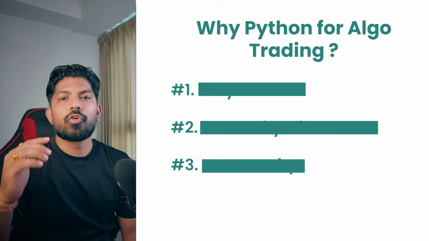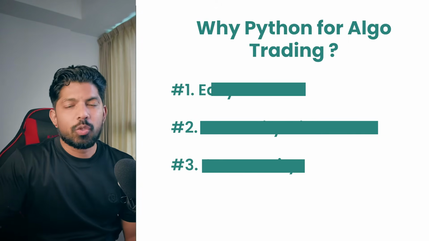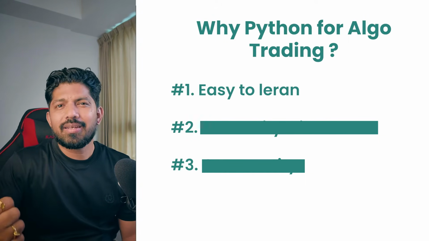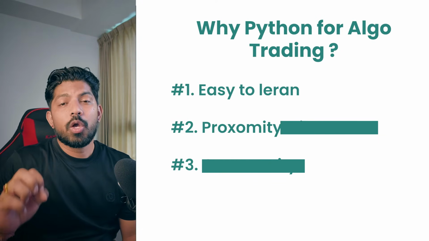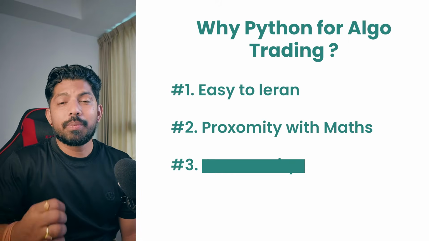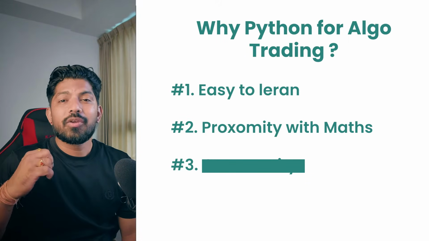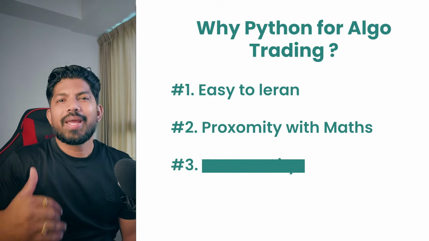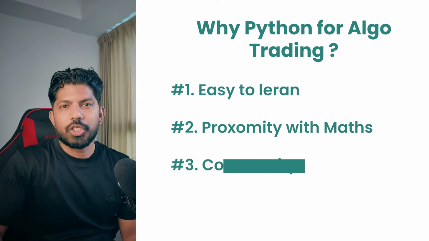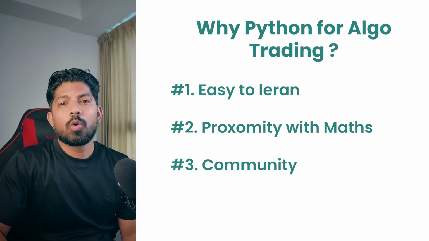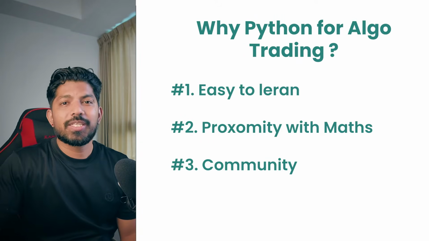So why Python for algo trading? The first is that it is easy to learn. Python is very easy and anyone can learn it in just 1 or 2 weeks and start coding. Second is proximity with maths, because it has so many pre-built modules and libraries which you can directly use whenever you want to perform any mathematical operations. So it makes your life so much easier. And also the community is very huge and there are so many people who are always eager to help you. So that's the basic reason behind that.